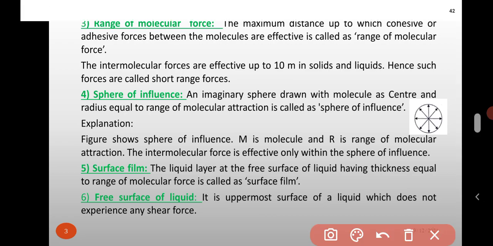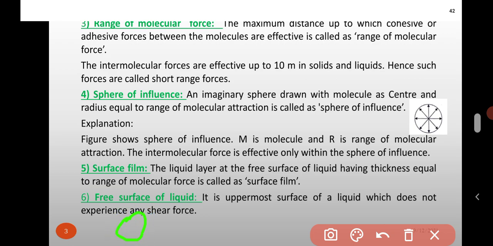Then next one is range of molecular force. The range of molecular force means the maximum distance up to which cohesive or adhesive forces between the molecules are effective. It is the maximum distance up to which molecules can attract each other.